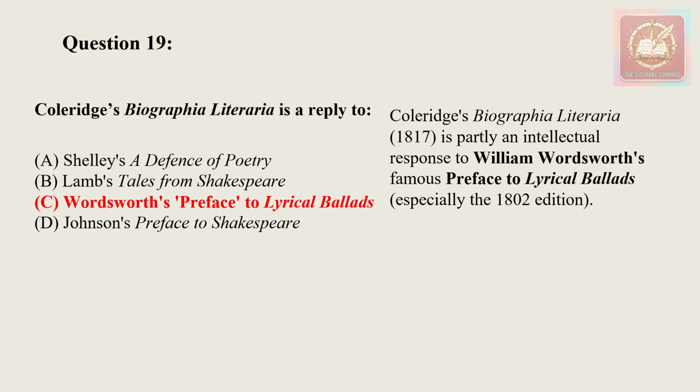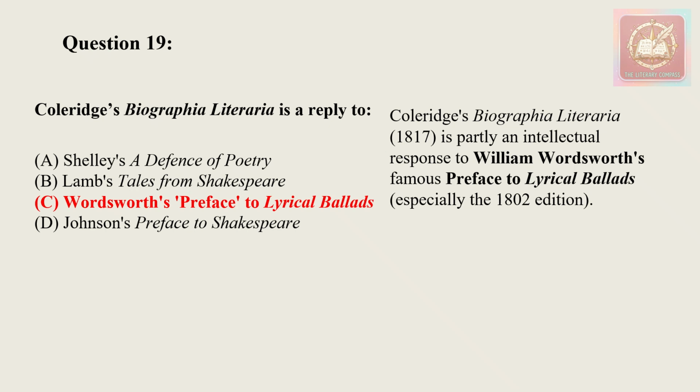So he criticized Wordsworth on these three grounds, and in this particular work, Biographia Literaria, Coleridge also developed his own theory of imagination, which distinguishes between primary imagination, secondary imagination, and fancy.